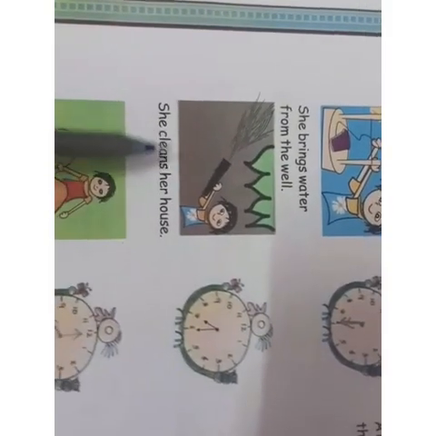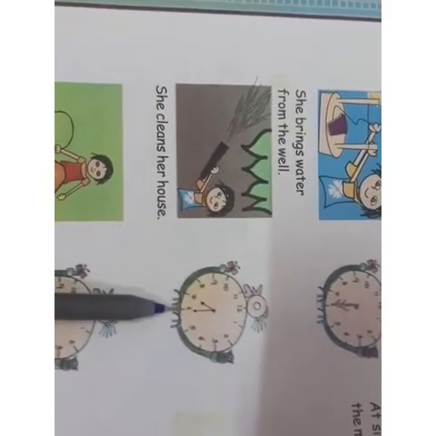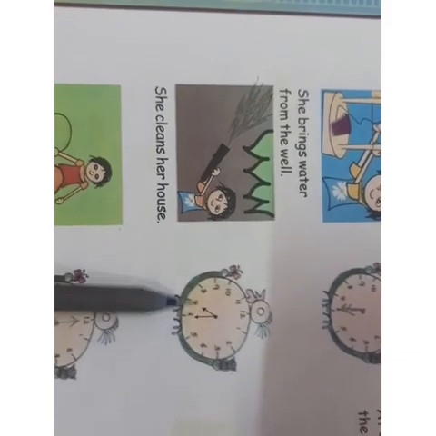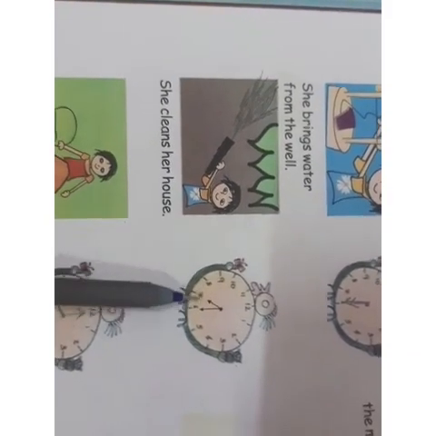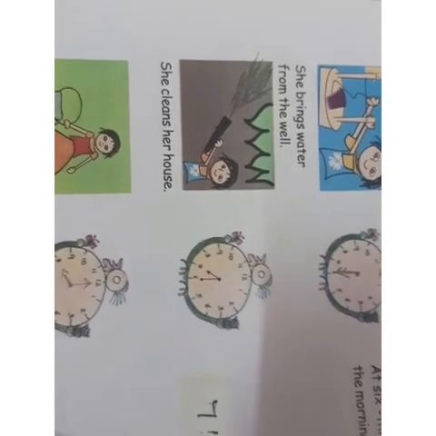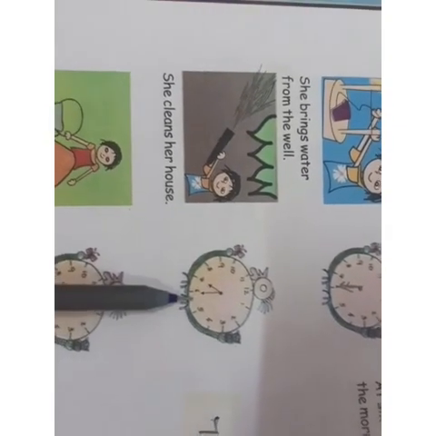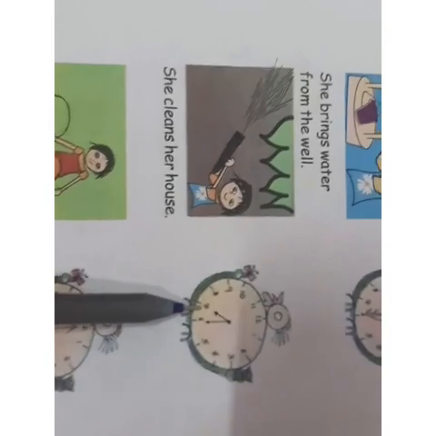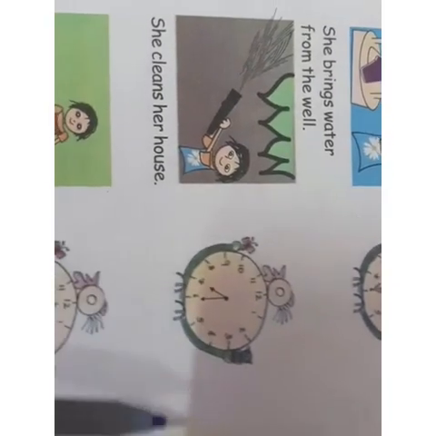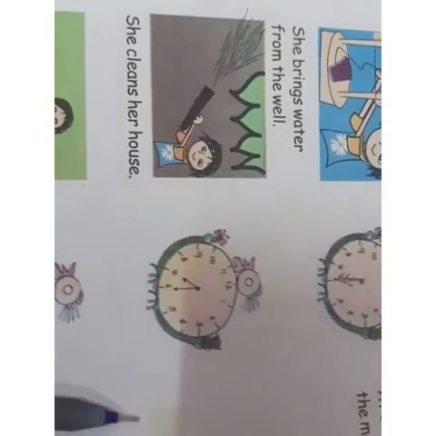Now next is she cleans the house. At what time she cleans the house? It is 7. You can see the small hand is at 7 and the big hand is at 6. So it is 7:30. तो 7:30 बजे सुबह, ये जो 6 है और ये 7 है, तो 7:30 बजे सुबह वो क्या करती है? घर को साफ करती है.